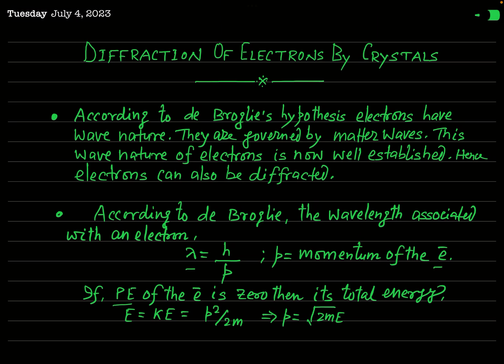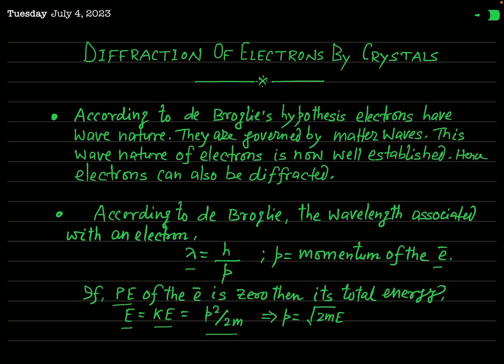And if potential energy is 0, then the total energy of the electron will be simply equal to its kinetic energy. So if you denote the total energy of the electron by the symbol E, that will be simply equal to its kinetic energy K. And kinetic energy is related to the momentum by the relation K equal to p squared over 2m. Okay, this is a well-known formula.